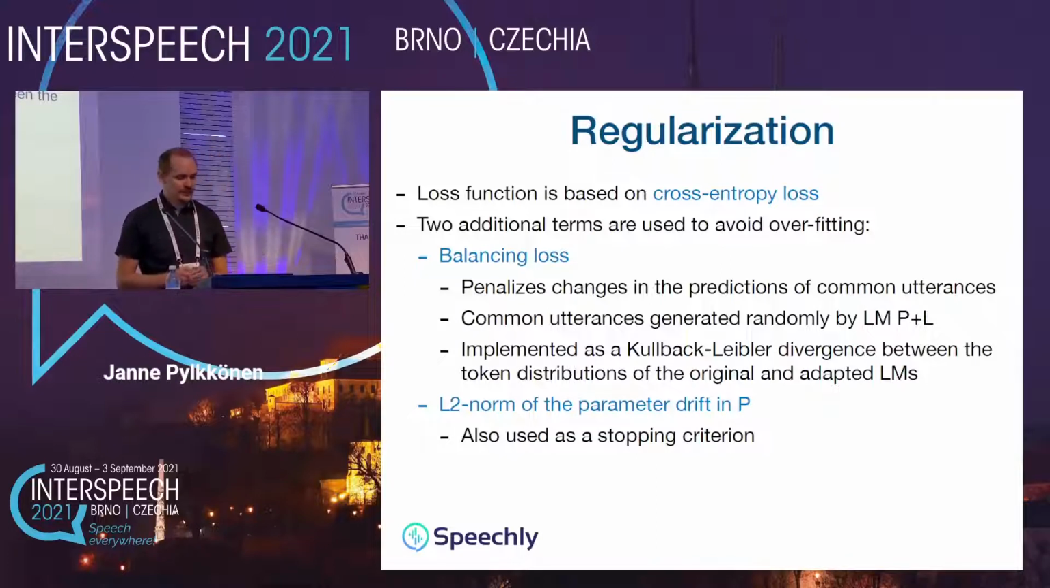Another regularization term is simply the L2 norm of the parameter changes due to the adaptation. The L2 norm on the parameter drift was also used as a stopping criterion for the adaptation. For the experiments, the relative weights of these regularization terms were optimized using a development set. And we observed that the method was not very sensitive to particular values of the weights, so the same values were reused throughout the experiments.